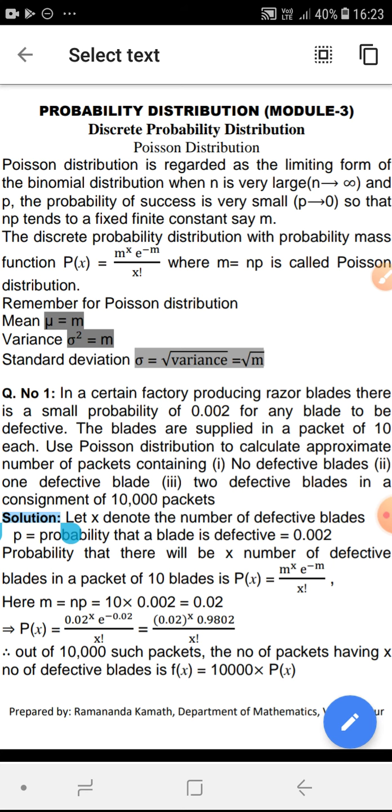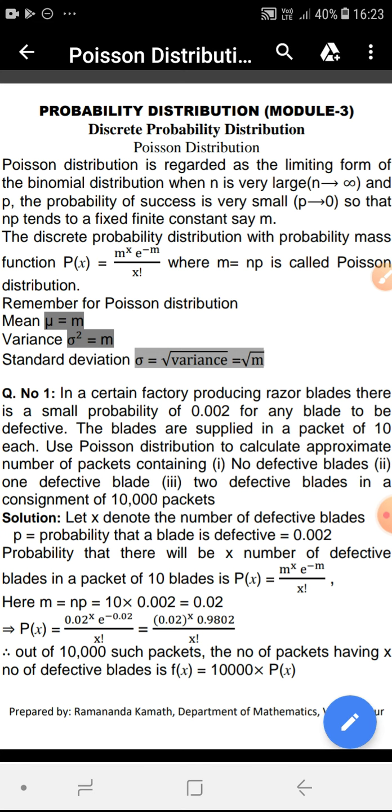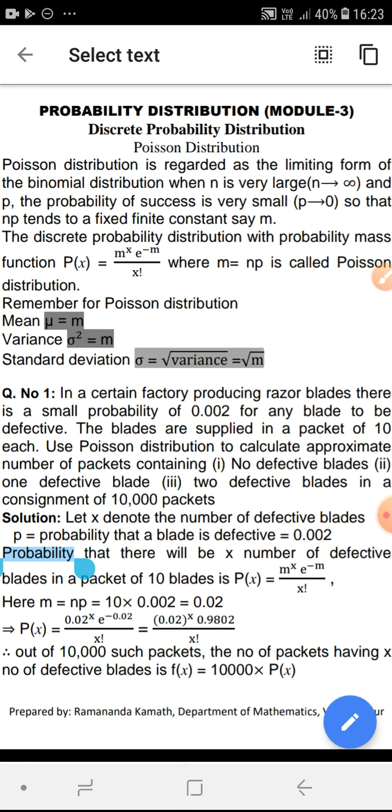Remember that for Poisson distribution, mean mu is equal to m, where m is n into p. Variance v or sigma square will be equal to m, and the standard deviation sigma, which is actually the square root of the variance, will be equal to root m.